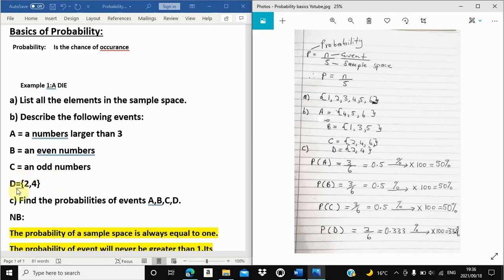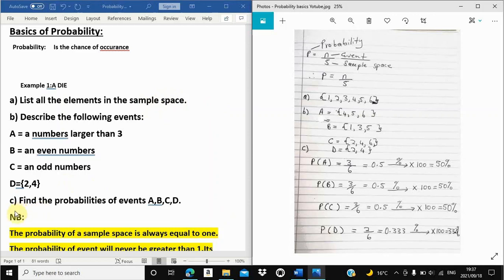Now, event D, just rolls 2 and 4. 2 and 4 from our sample space. Each and every event must come from the sample space. That's why the first thing, if you want to go for probability, just make sure that you write the sample space first, so that each and everything that you're going to write, you're going to rely on the sample space.